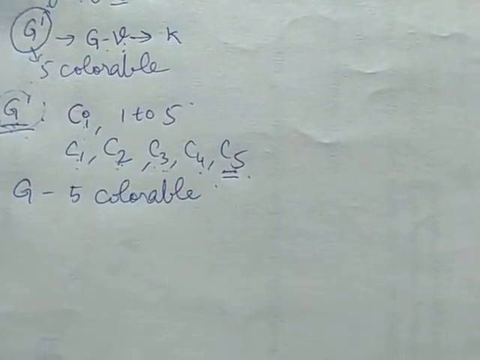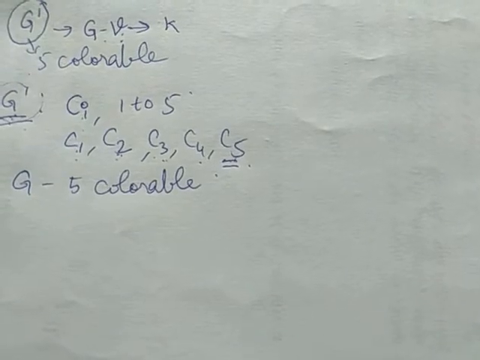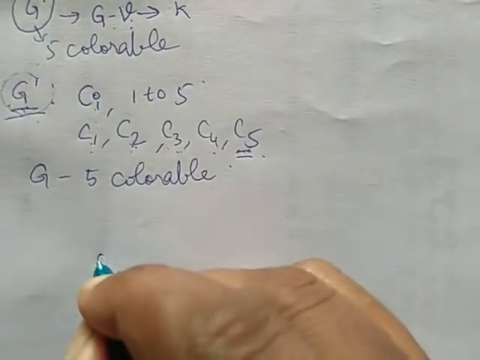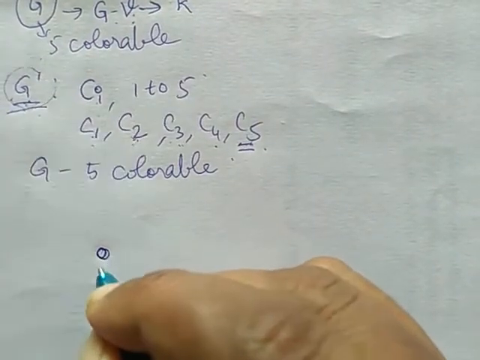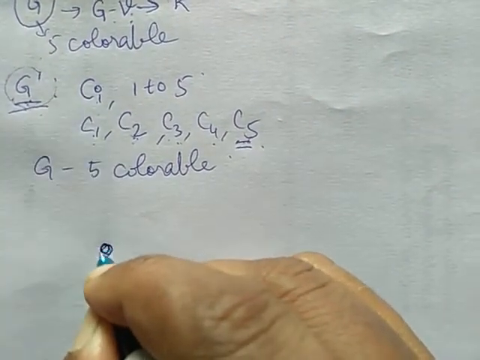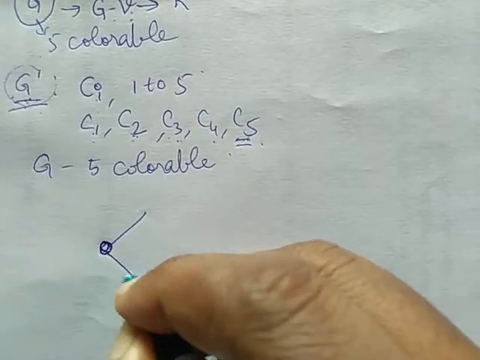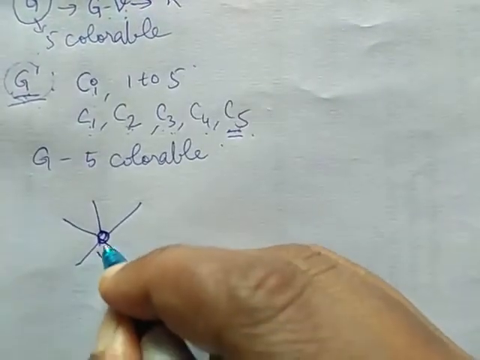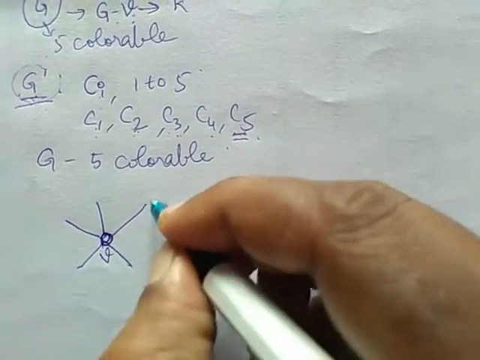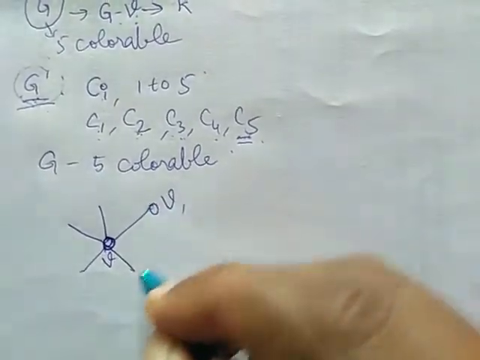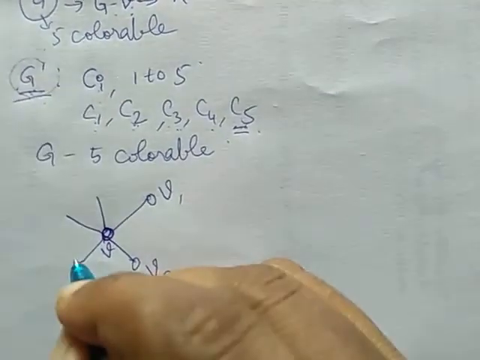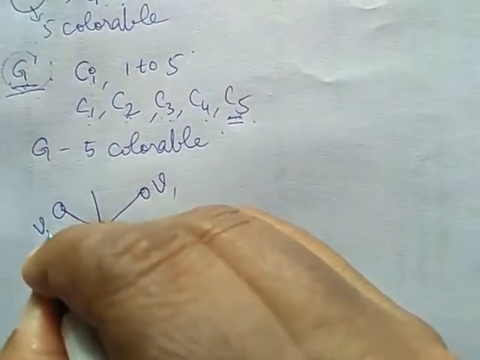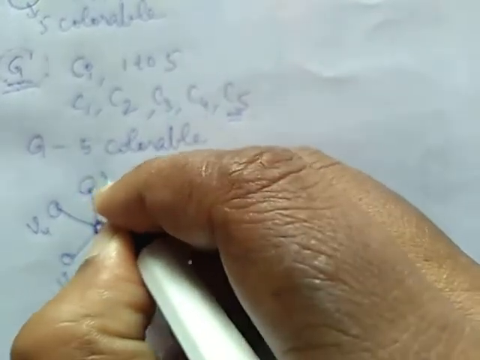So, there exists only one case that has to be proved: if the vertex V has degree 5. So this is our V. Now, the degree of V is 5. Here we have vertices V1, V2, V3, V4 and V5.